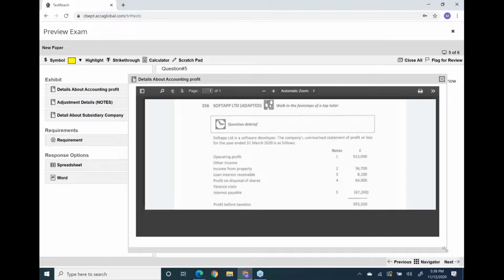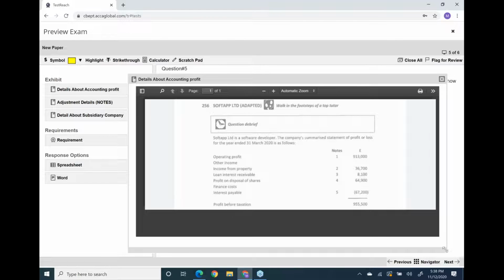One more thing I would like to recommend: keep a paper and pen with you and write down the accounting period, because you will understand much better. See, your year end is 31st March 2020. It's a complete year, so your accounting period is exactly 12 months. Soft App Limited is a software developer, and the summarized statement of profit and loss for the year ended 31st March 2020 is as follows.